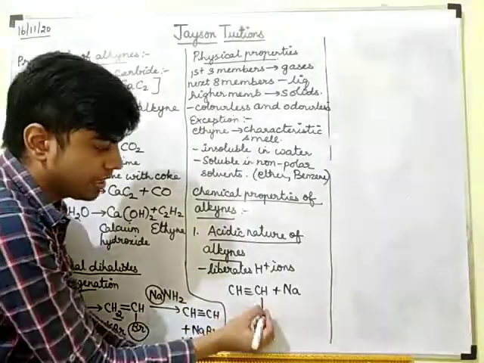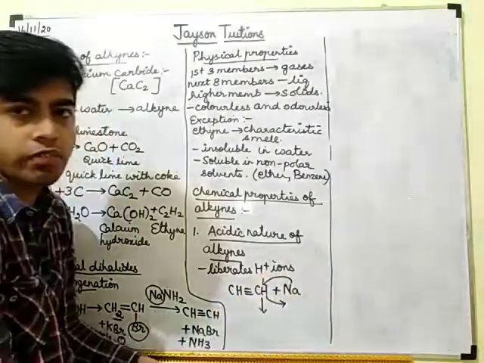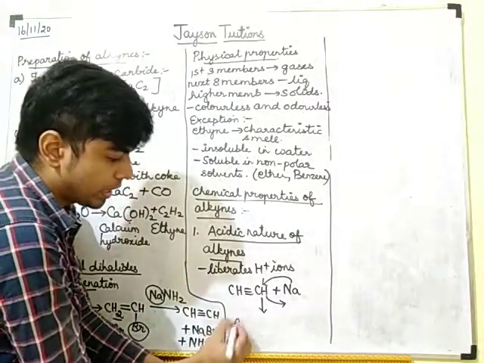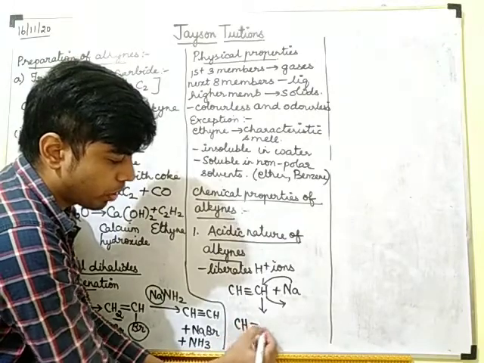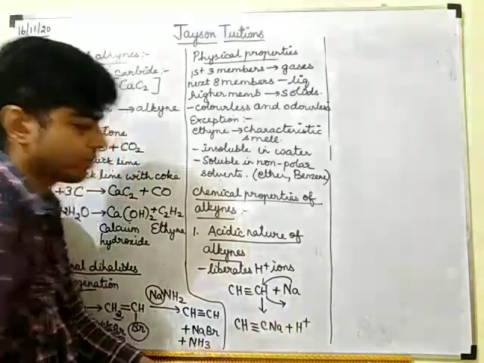The sodium will come here and this hydrogen will go outside as H plus. So you will get CH triple bond CNa plus H plus.